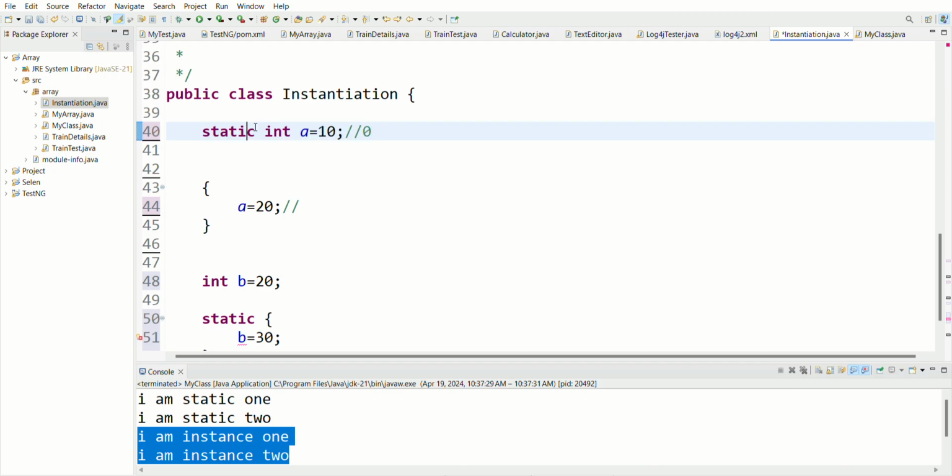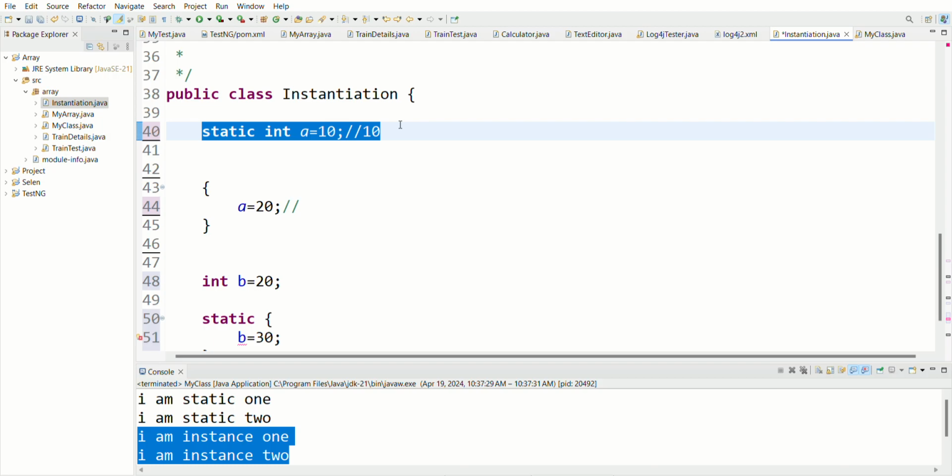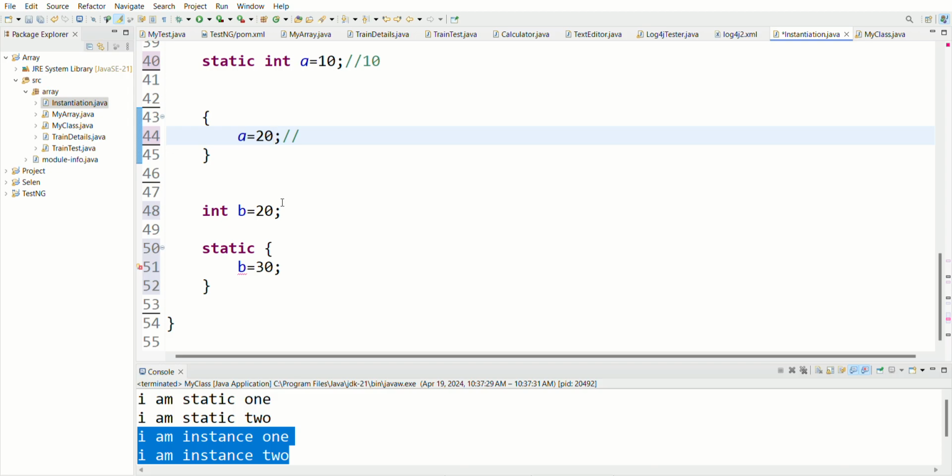I am explaining once more. Why? This is static, and at the time of class loading, the statics are identified and executed, and they get the memory. It is fixed that static int a has the value 10. After all the statics are executed, the instance will get the chance. Before the instance, all the statics are executed and get the memory. It means this also has got the memory, and so you can change the value.